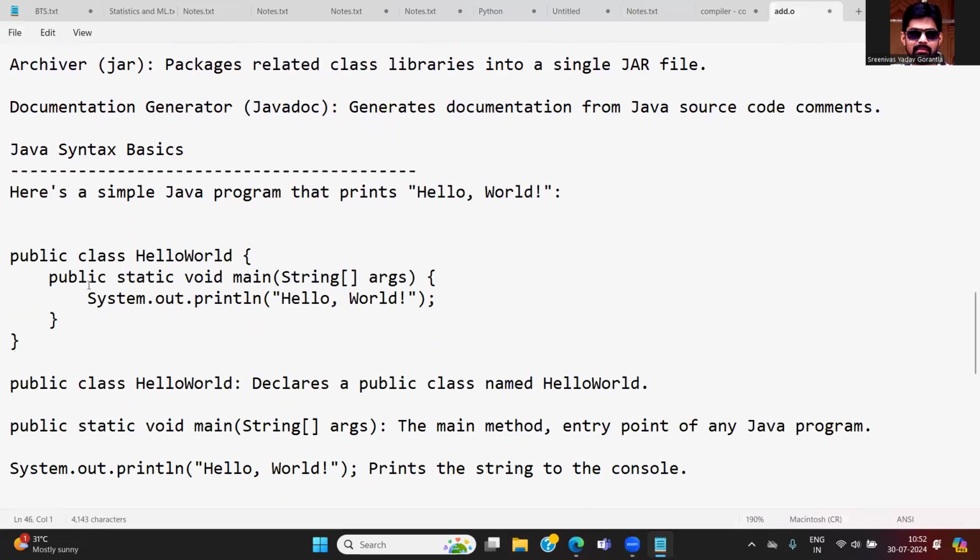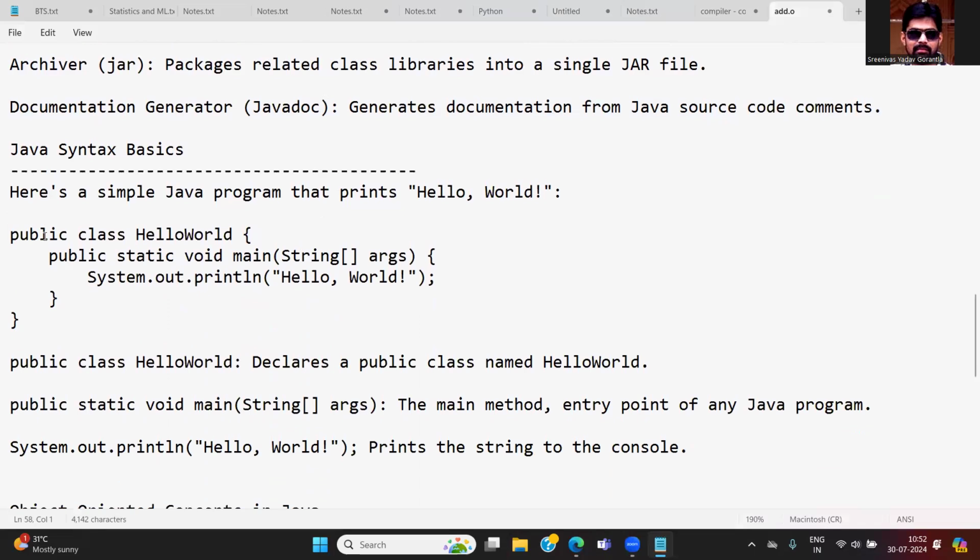The basic syntax for Java is very simple. Whenever you want to write a sample program, just to print hello world, any program you write, the first program people write is hello world. We are saying hello to the world. In other programming languages like Python, you use a print function to print the value. But in Java, it is not like that. In Java, you have to work with System.out.println.